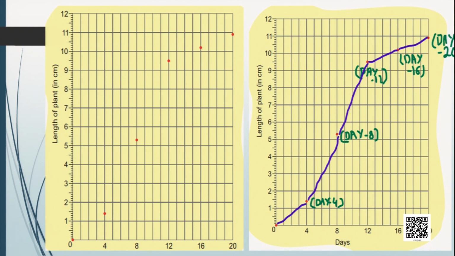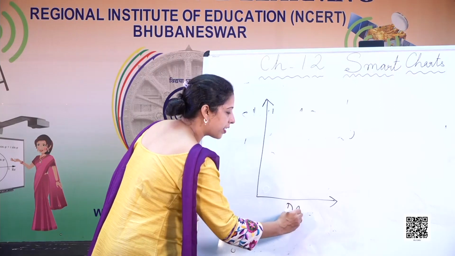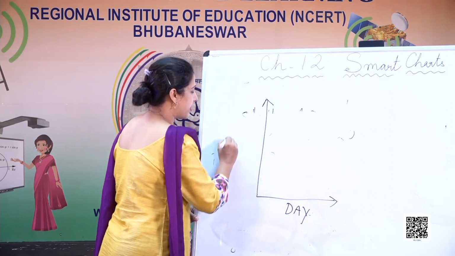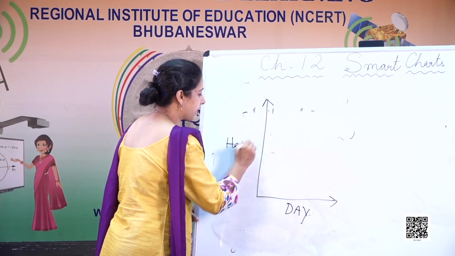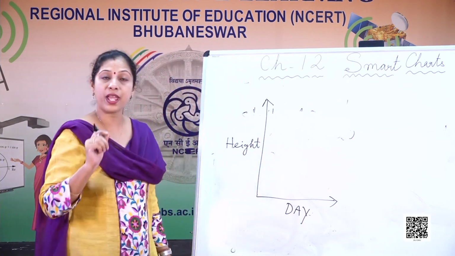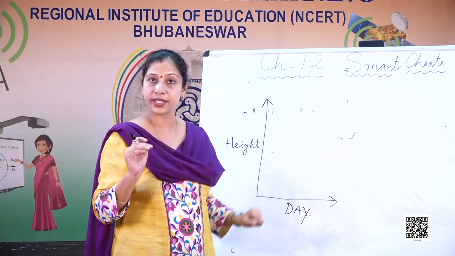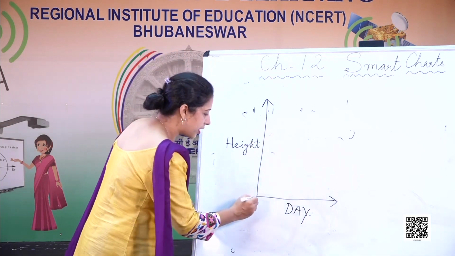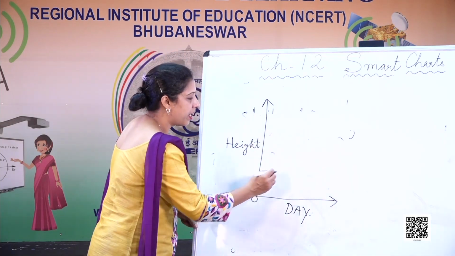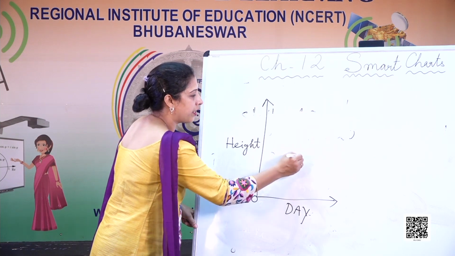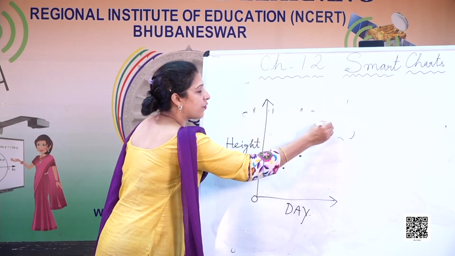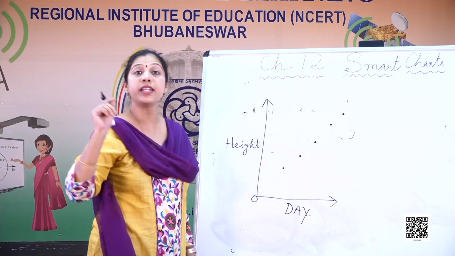So in this line chart, here is the day and here is shown the height. On every 4th day he had measured the height of the seed. So starting, this is the 0. Starting from here he had measured and made red dots for every height increment.